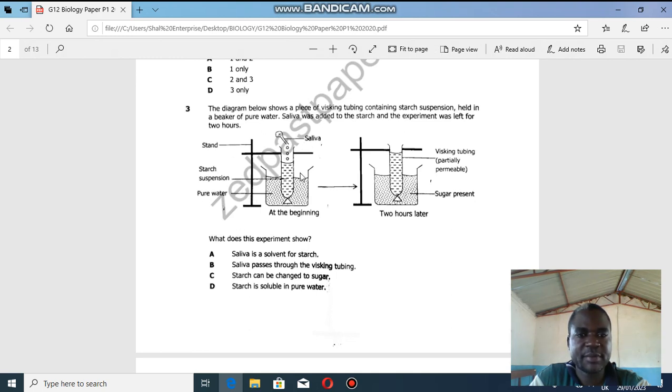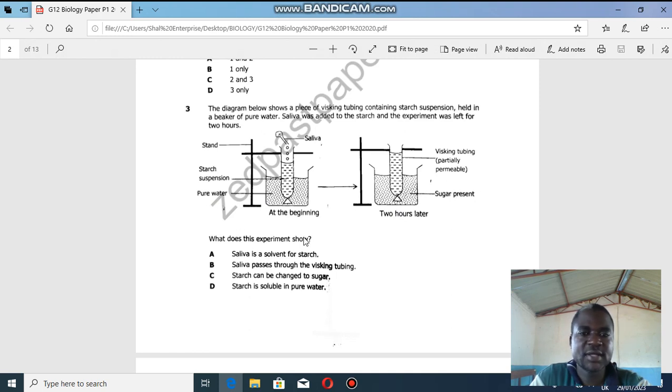So this is an experiment. We have starch suspension in the whisking tube. This whisking tube is selectively permeable, it's partially permeable. It allows some substances to pass through but not others, and then we have pure water. So after 2 hours, see what has happened. Where there was pure water, we have sugar present here.